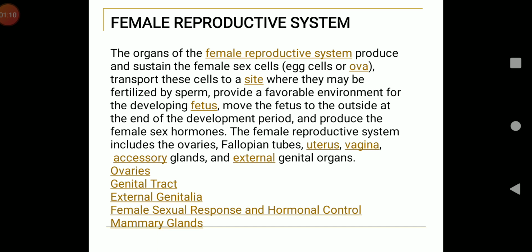Whereas the internal genitalia consist of ovaries, fallopian tubes, uterus and vagina. So, we are going to study the internal organs first.